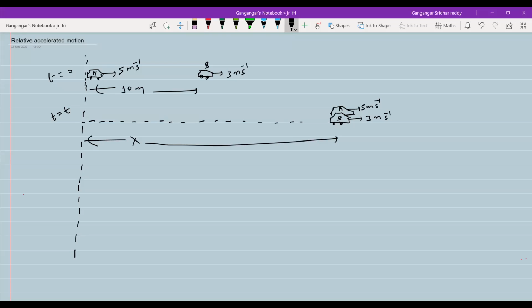We have a formula: V relative equals S relative by time. What are the velocities? These 5 meters per second and 3 meters per second are absolute velocities with respect to the origin. So let me take this as the origin. What we discussed till now was absolute motion, where we took the reference point, the origin, and the origin was at rest. It was never in motion.